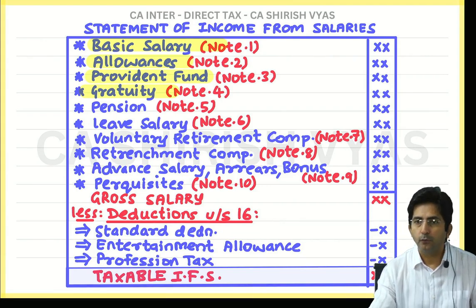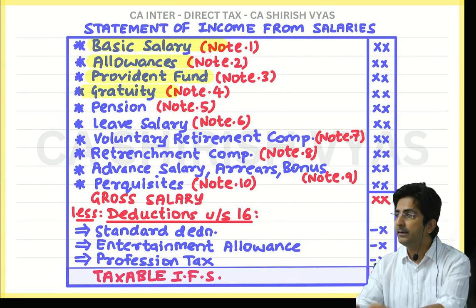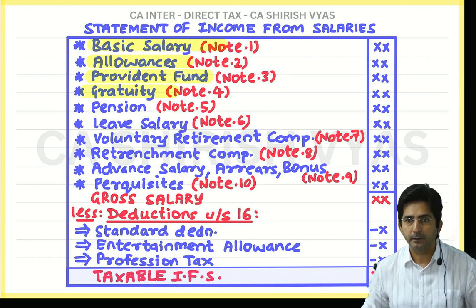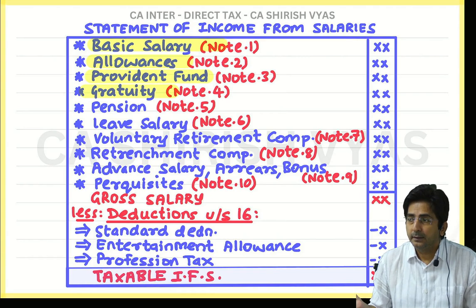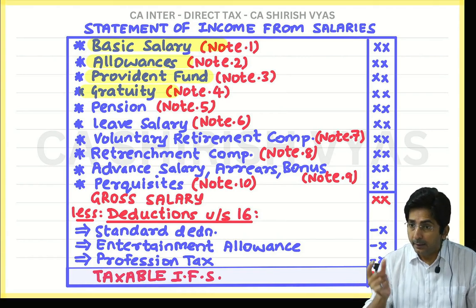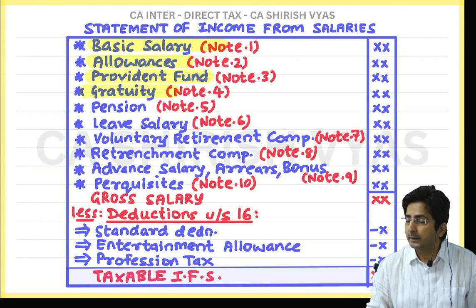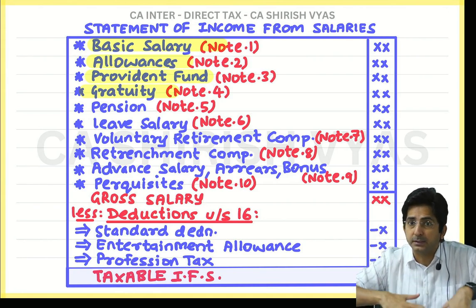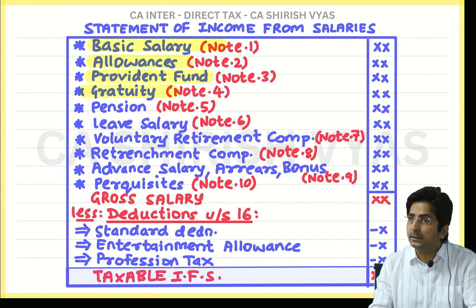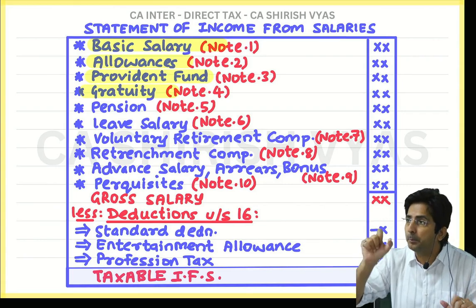Now look. First I will explain what is pension, and then I will explain taxable or exempt. So tell me, what is pension? Correct. It's a monthly income given to you after retirement. It is like your salary only, but the word salary is used while you are in service. After service, what you get every month sitting at home is called pension.